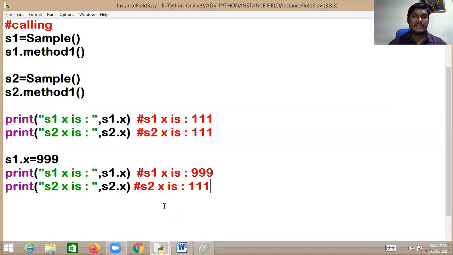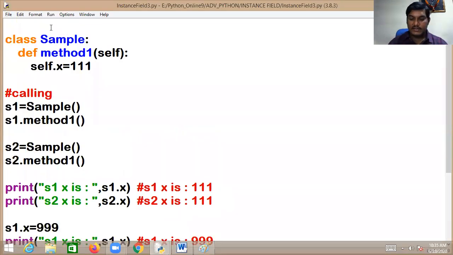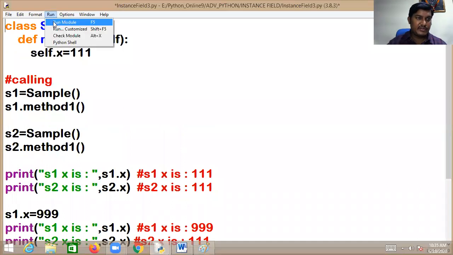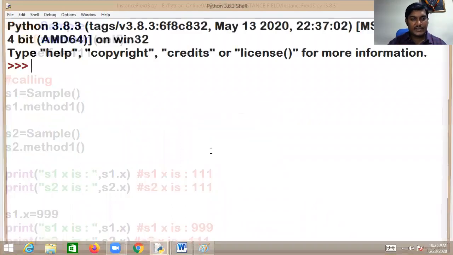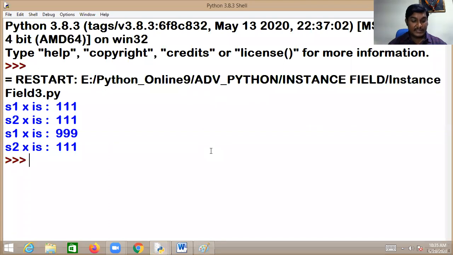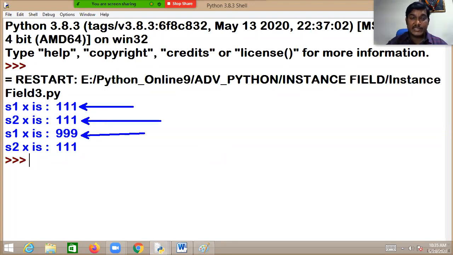Save the file. This is the way. Just go to run module, run. See this. Initially S1x is 111 and S2x is 111. But we changed S1 dot x to 999, but it will not be reflected to S2x. It will not be reflected to S2x.